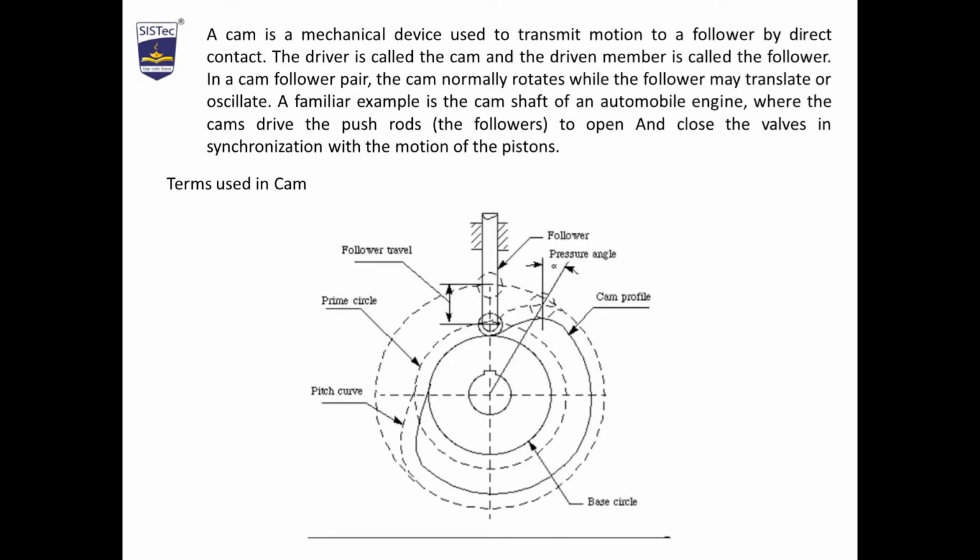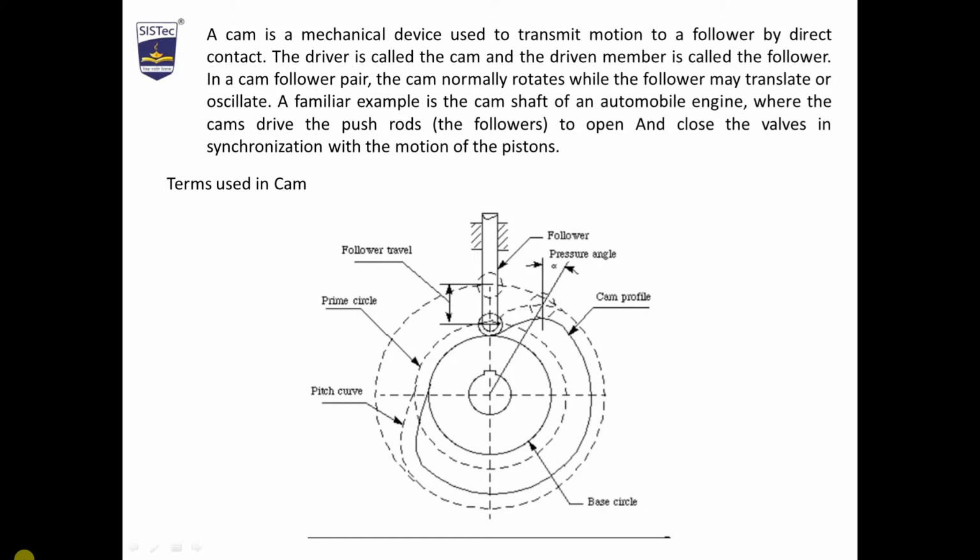If we talk about the definition, a cam is a mechanical device used to transmit motion to a follower by direct contact, or we can say a cam is a rotating machine element which gives motion to another element known as the follower. The driver is called the cam and the driven member is called the follower.